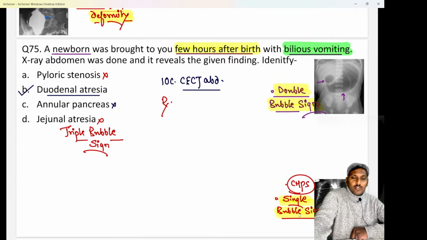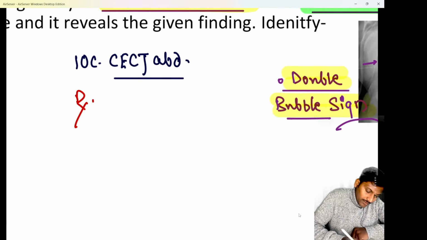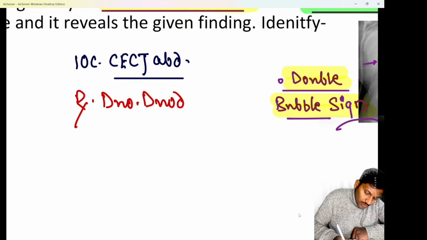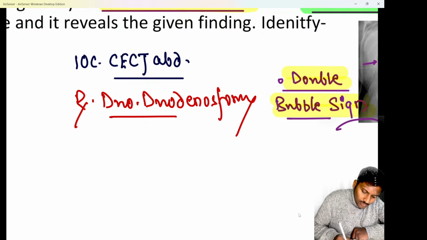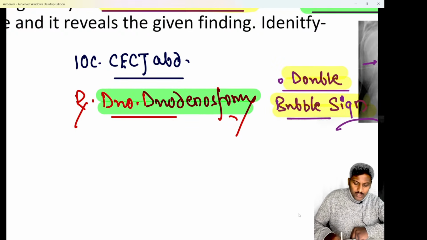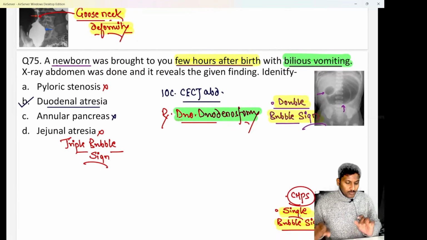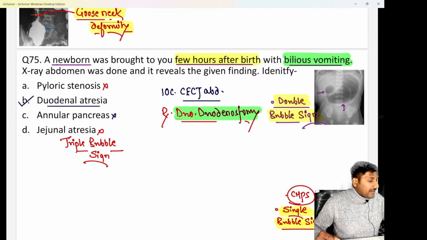And the investigation of choice for duodenal atresia, beta, is nothing else but CT abdomen. And treatment is, we should definitely go for a duodenostomy. So both the ends of the duodenum which are not connected with each other, you should connect both those ends together. That is duodenostomy. And if the gap is too much, then you should go for a DJstomy or a duodenostomy, beta.